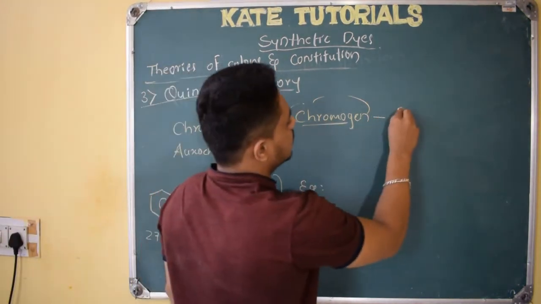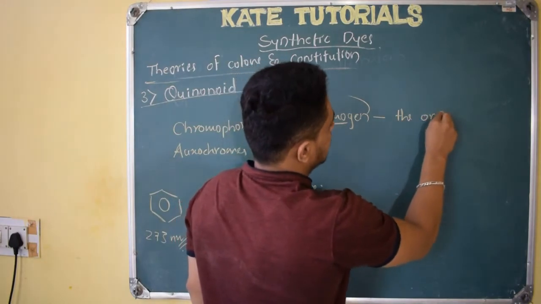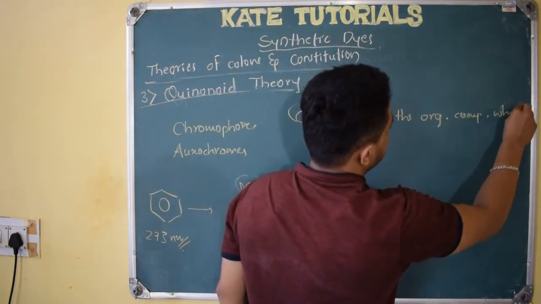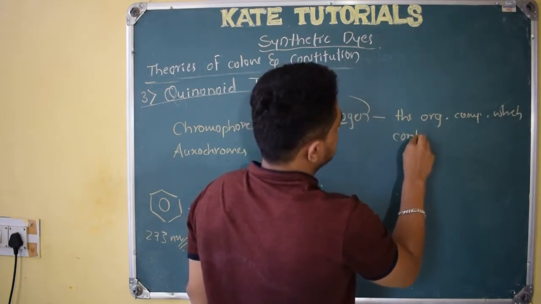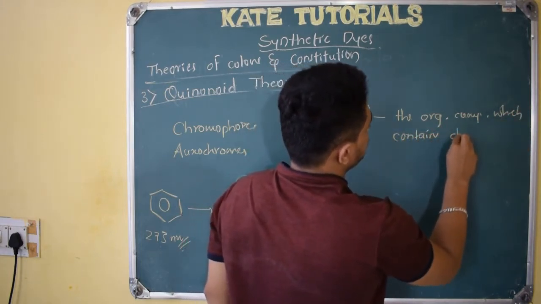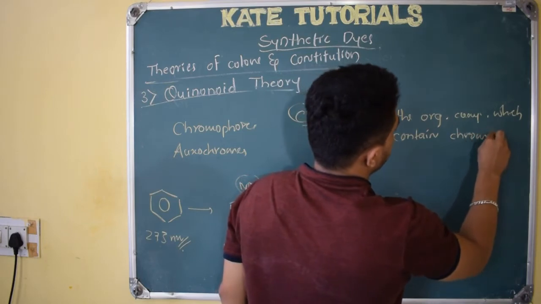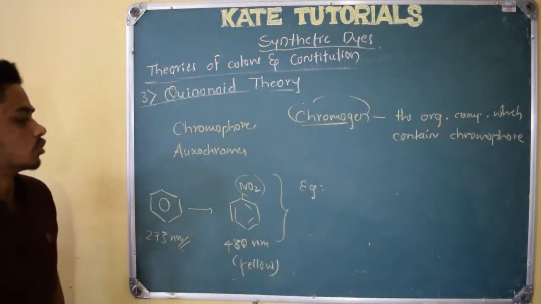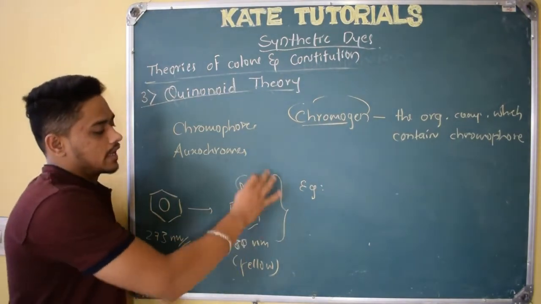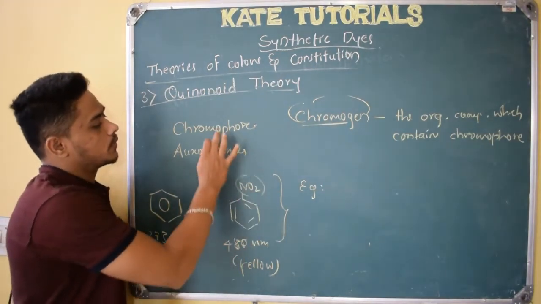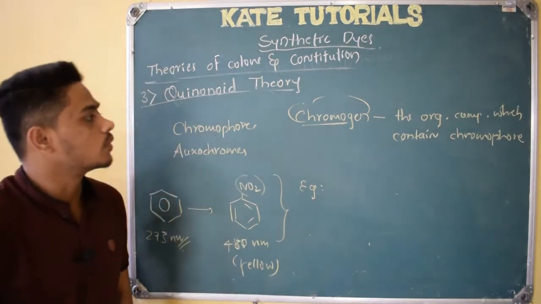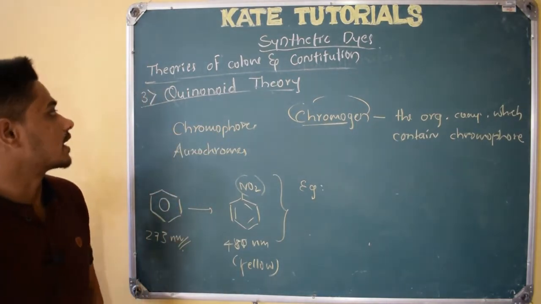The organic compound which contains a chromophore. See here, this is an organic compound which contains a chromophore, so such compounds are called chromogens. That one word was missing, so I explained that also.